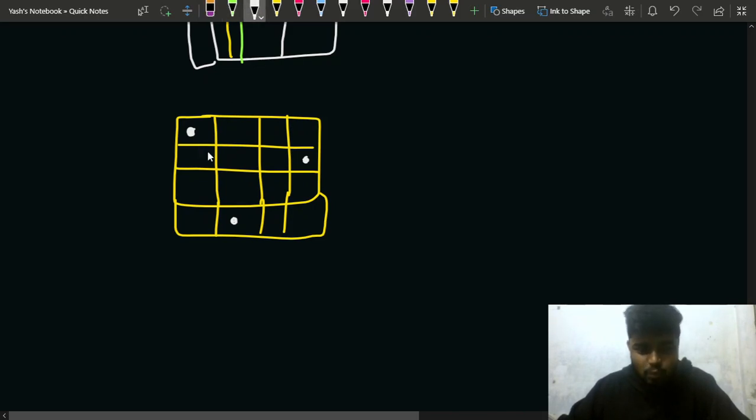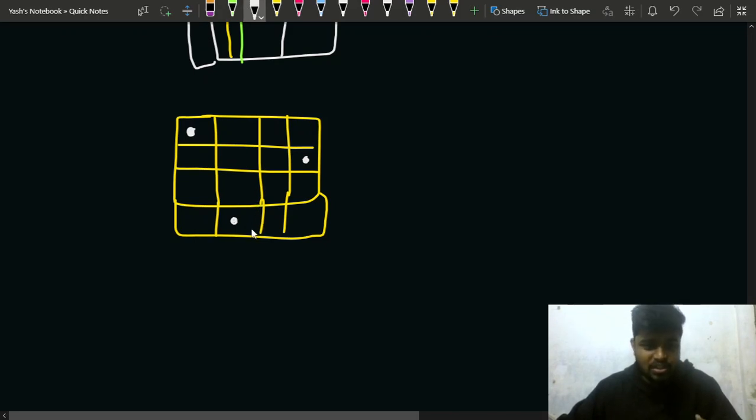Let's say that this rook, instead of moving towards the right, moves down. If it moves down, what would happen? You can see that this first rook will get beaten by the third rook, right? Why? Because it is sharing the same row with the third rook. Now what can happen if you talk about the second rook? If it moves towards the left, you can see that it will share the same column with the first rook, so that is why it will lose.